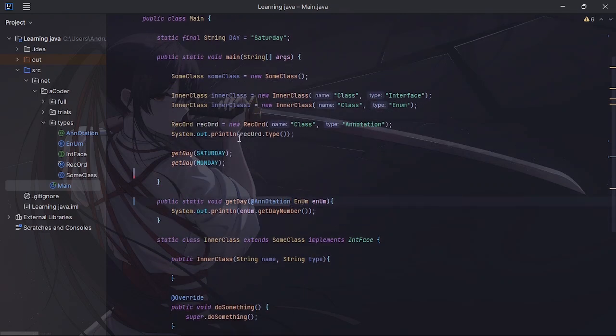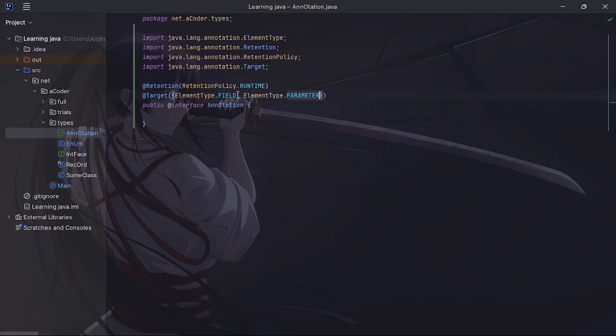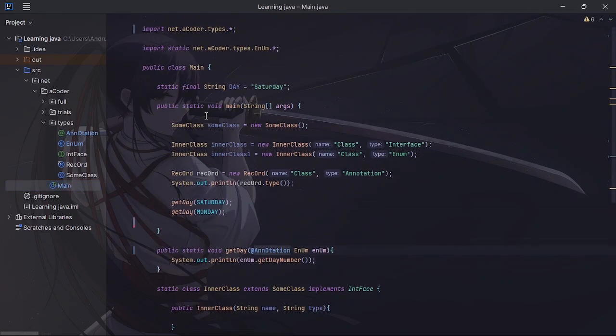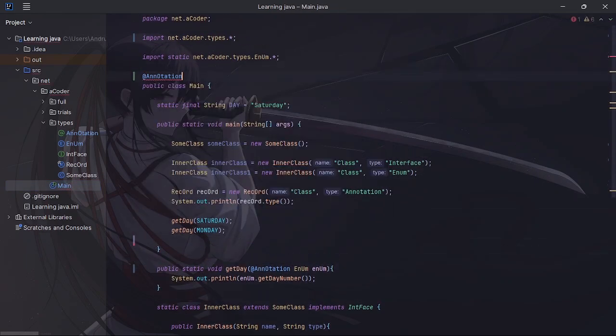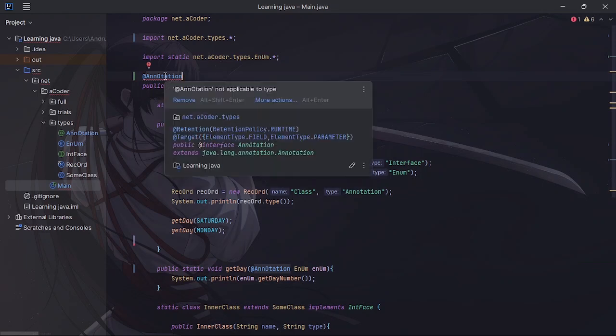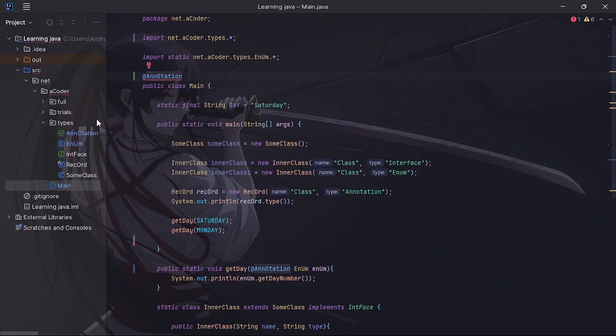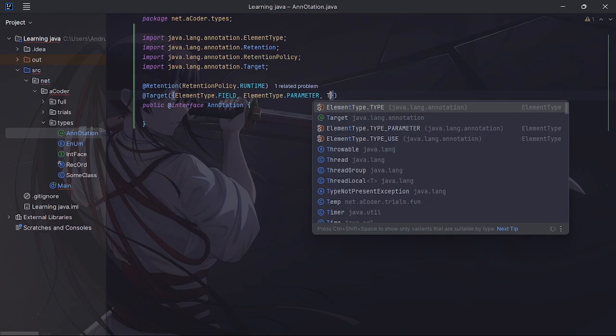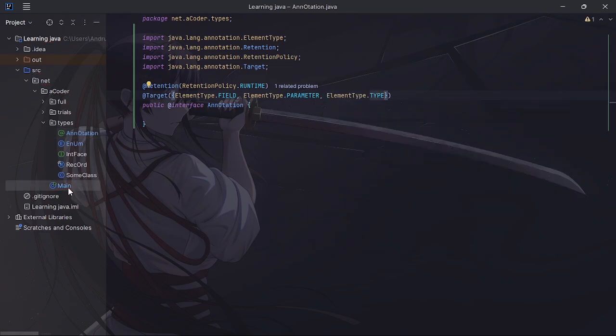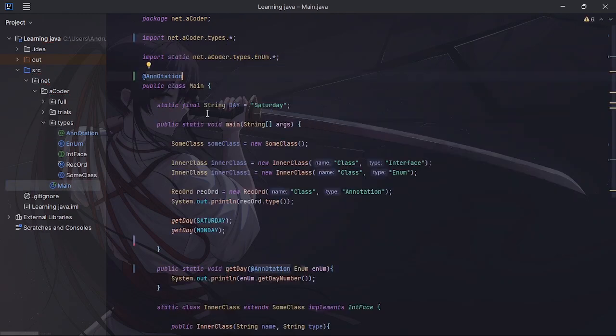But yeah, so this is it, and we only specified that the annotation will only be available for fields and parameters. So if you go ahead and dare go put this on a class, for example, you can say add annotation, it's going to get an error because it's not applicable to type. Yeah, to actually make it applicable to type, you're going to have to go in here, comma, and actually type, and now if you go back to the main, see it has any problems.